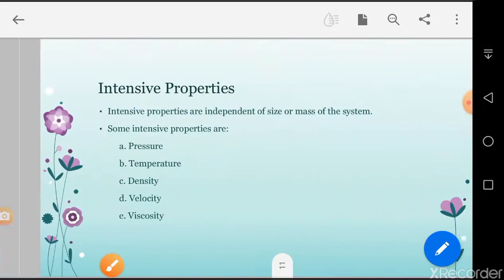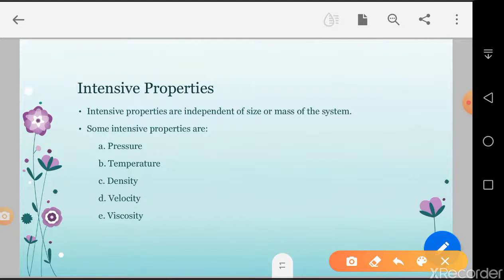Okay. Intensive properties. Intensive properties are independent of the size or the mass of the system. Some of the intensive properties are pressure, temperature, density, velocity, viscosity. These are intensive properties. Okay.